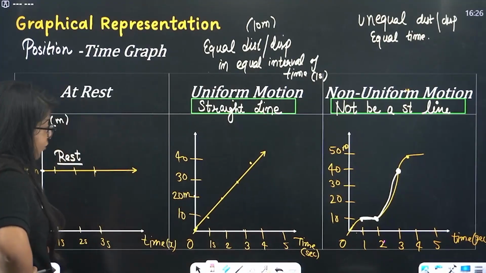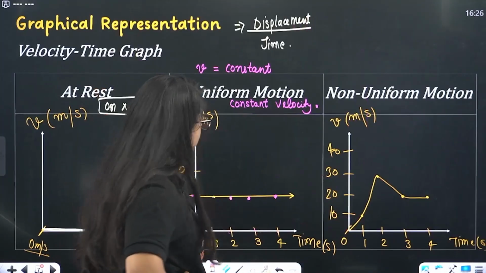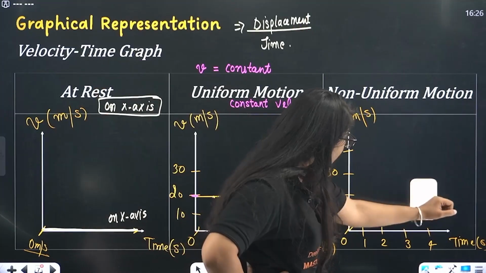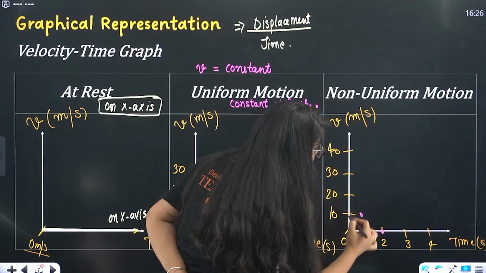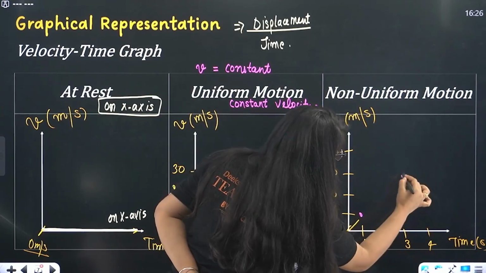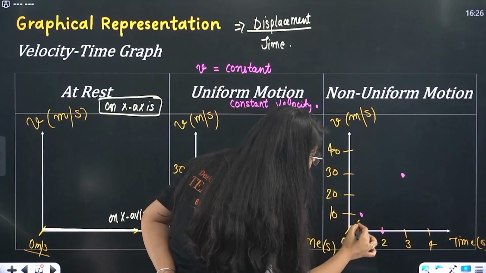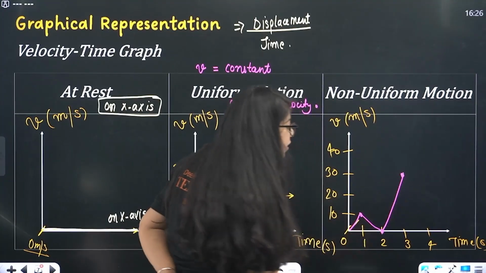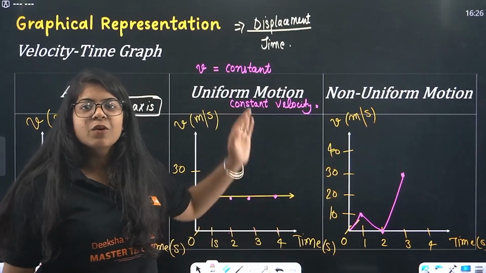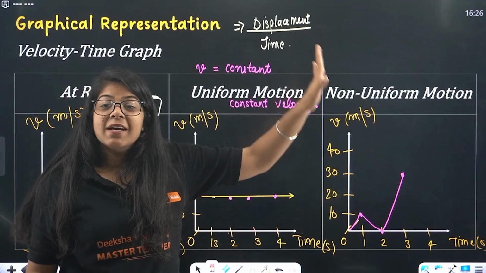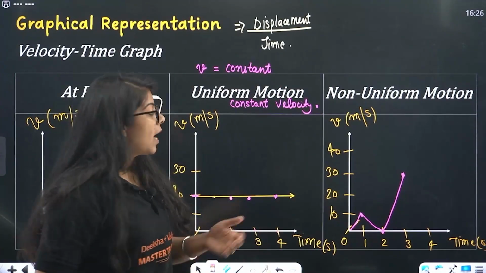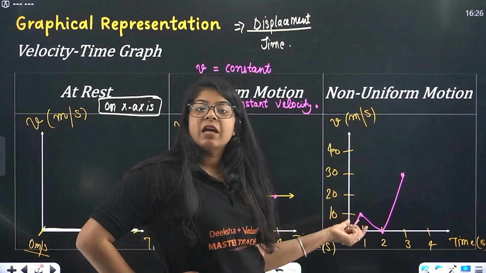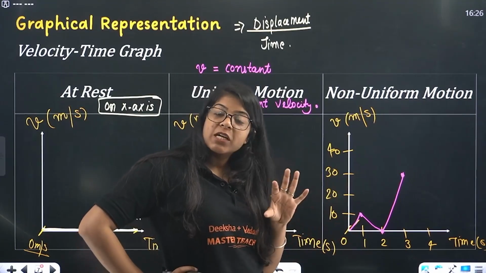That's insane. Let me draw this again. Velocity is first 10 meter per second, 0 meter per second, and then 30 meter per second at the third second. So what is the graph? The graph is something like this. Weird graph. It's going up, going down, going up again. So this is non-uniform motion: our vehicle is not driving uniformly. It is changing its velocity.